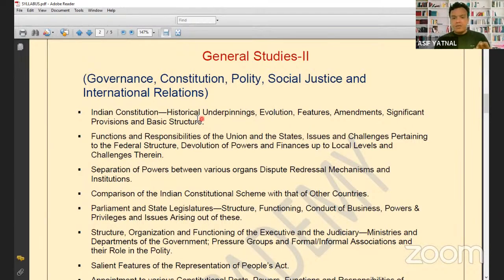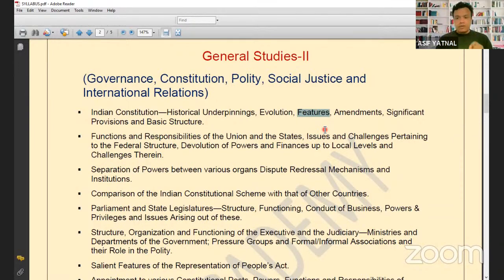So in this way you are supposed to make the notes. So अभी क्या करोगे, while you are making notes, you will make 1 page notes of historical underpinning, just only 1 page, some bullet points. Then evolution of the Indian Constitution, one page. Right, now next is features. Like now what are the features of Indian Constitution? Can you tell me the examples or some of the basic features of the Constitution?